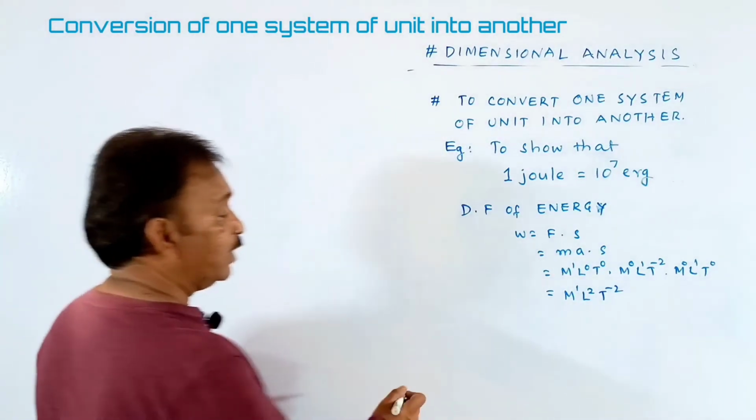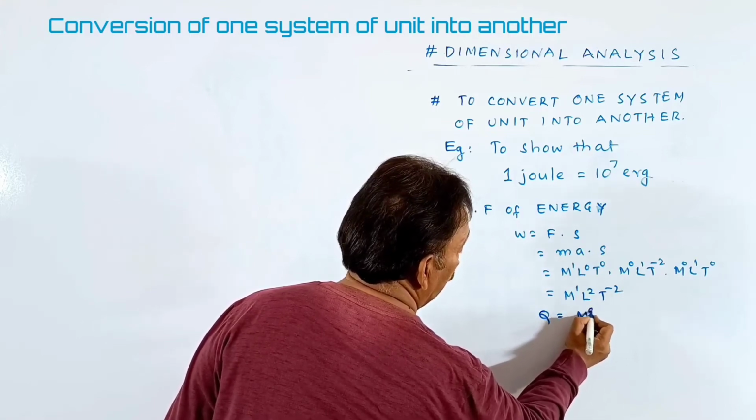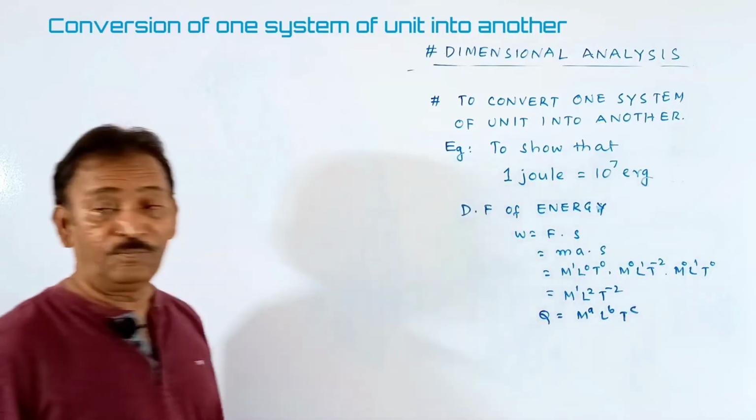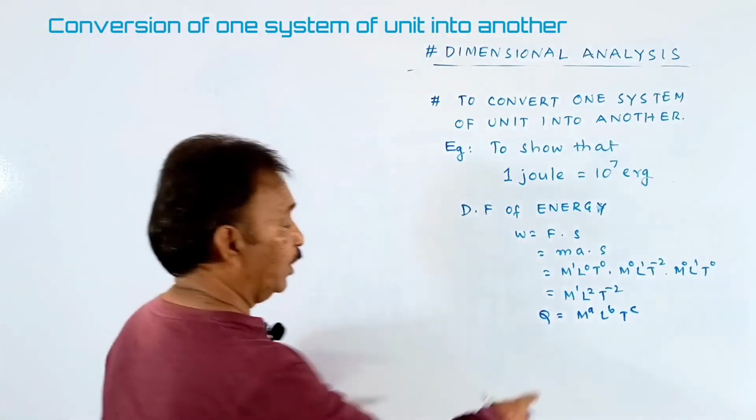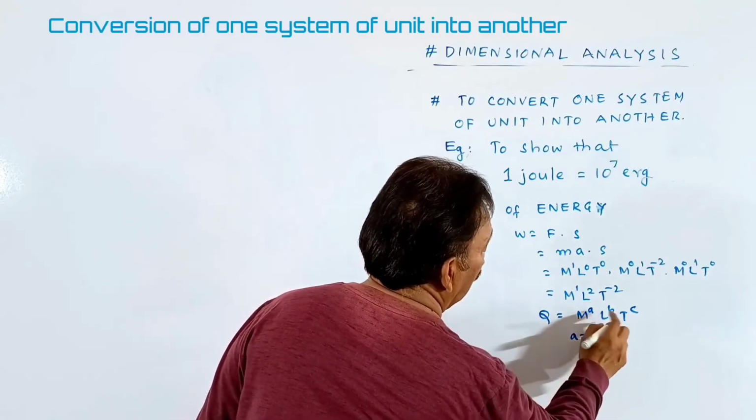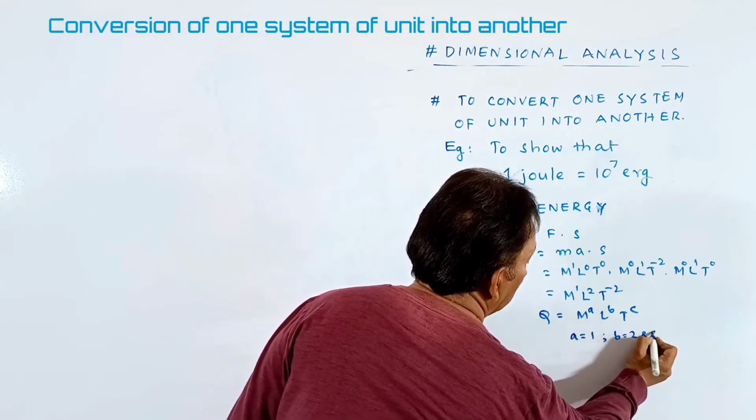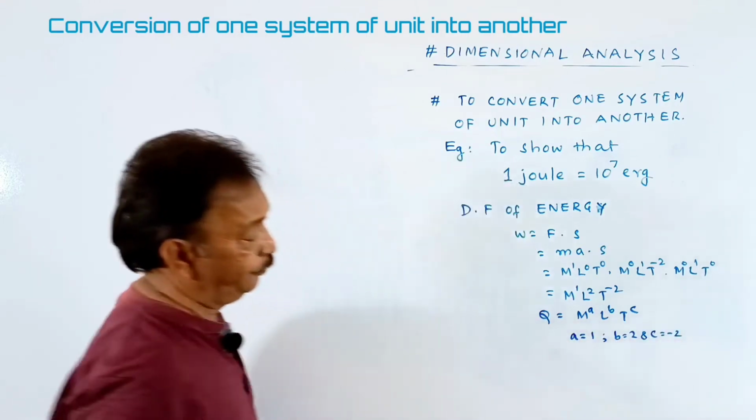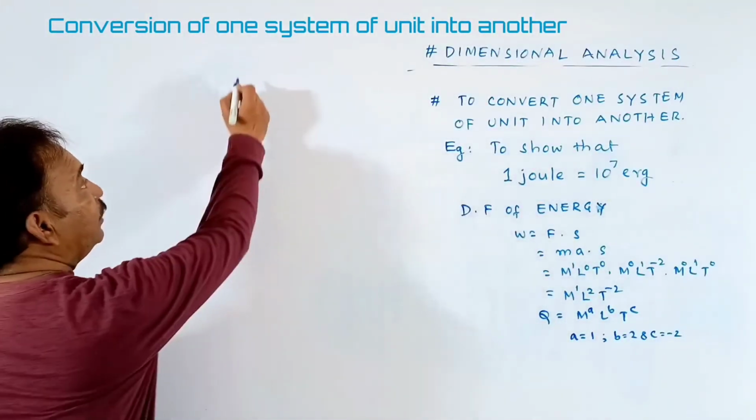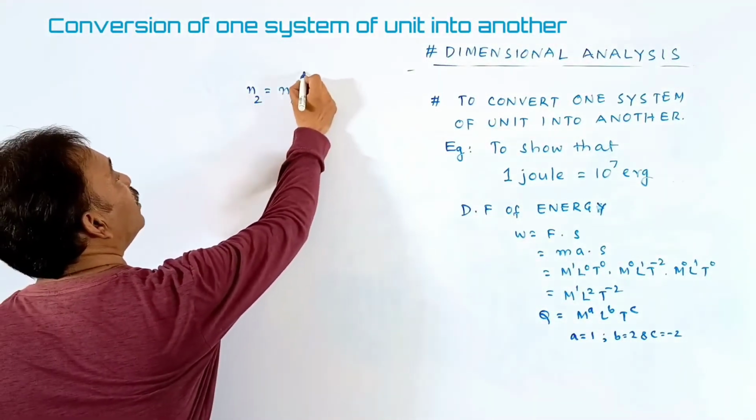I'm writing in the standard form. I told you the dimensional equation Q is equal to M to the power of a, L to the power of b, and T to the power of c, where a, b, c are the powers. If you compare with this, you will get the power of mass is 1, power of length is 2, and c is equal to minus 2. Then I am writing the standard form of the equation. Right now we did that. N2 is equal to N1 of, what do I write?